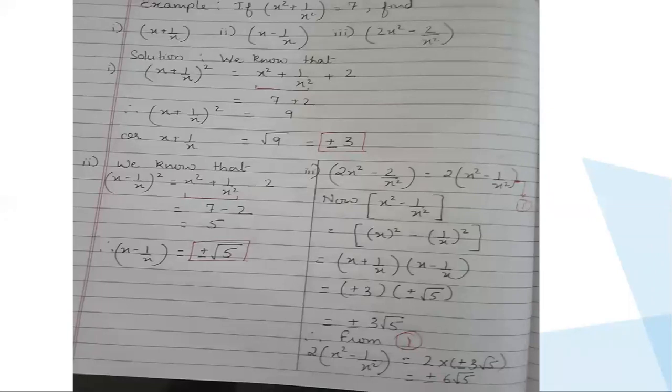Ma'am, in the step plus minus 3 into plus minus root 5, the answer would be plus minus 3 root 5, right? Yes, generally. But if one is plus and one is minus, then we don't take it that way. If this is the thing, we always take two signs, because that way you will have 4 combinations: plus into minus, minus into plus, plus into plus, minus into minus. So we don't take all those. We just write in combination.